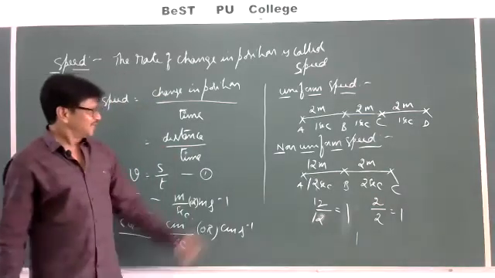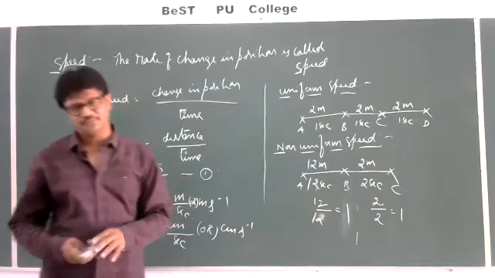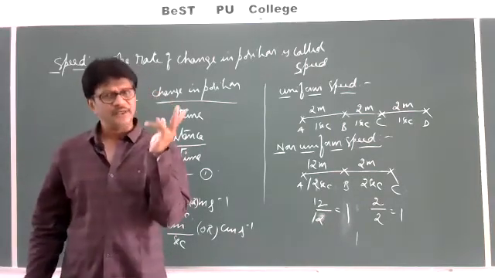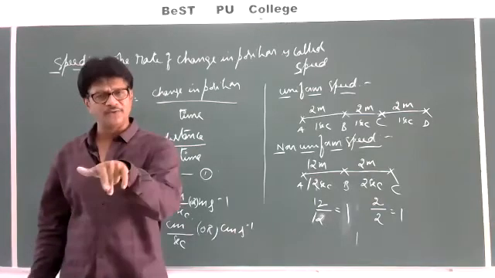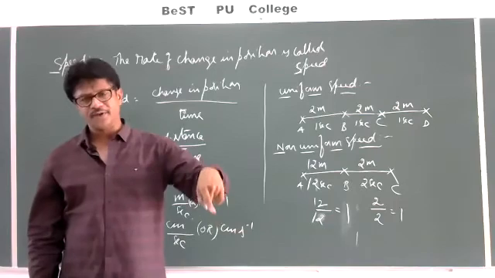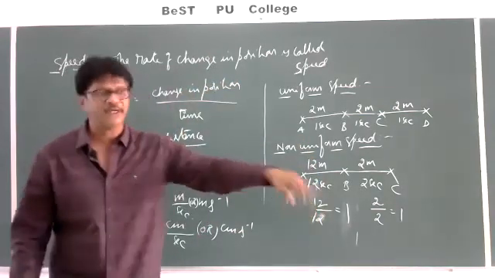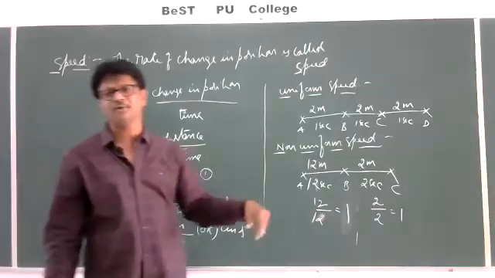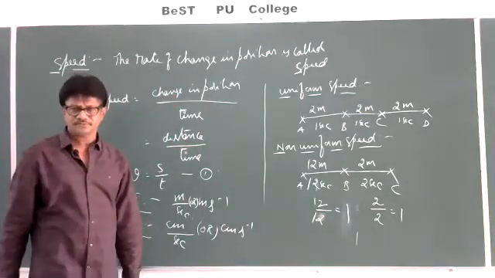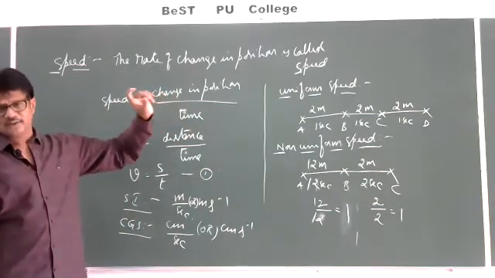Okay. Now this is called as a non-uniform speed. So non-uniform speed is nothing but equal distances in unequal intervals or unequal distances in equal intervals. If you take unequal distances in unequal intervals of time, it may or may not be. So that's why non-uniform speed.